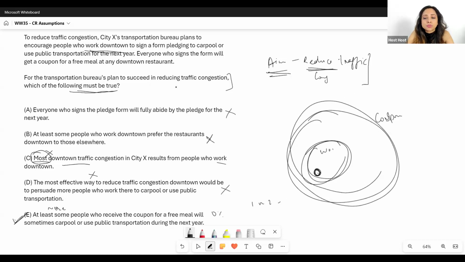Realize that this is an assumption question. I need this to be true, not that to be true. It's great if that is true, but it is not necessary to be true. Even if, let's say, 20% of the downtown traffic congestion is caused by people who work downtown, even then my plan could succeed in reducing the traffic congestion.